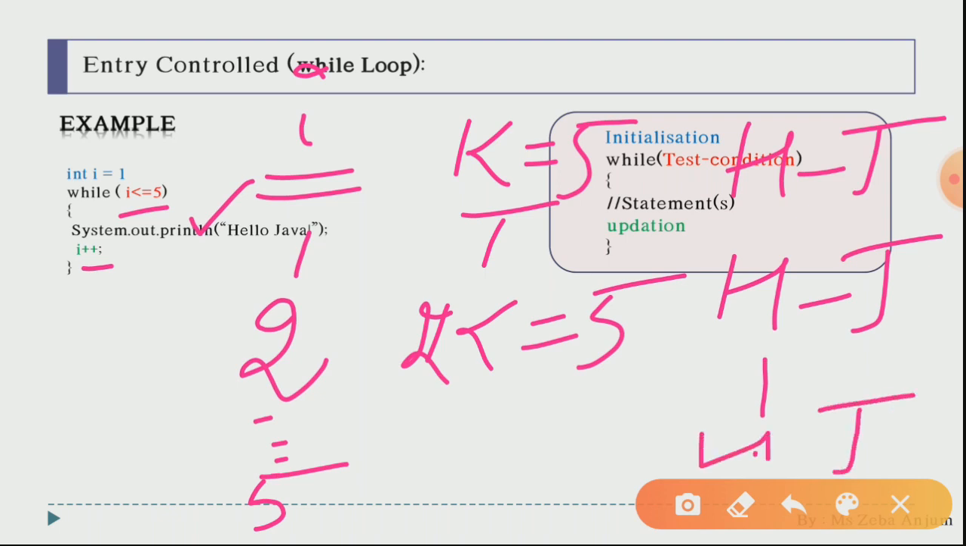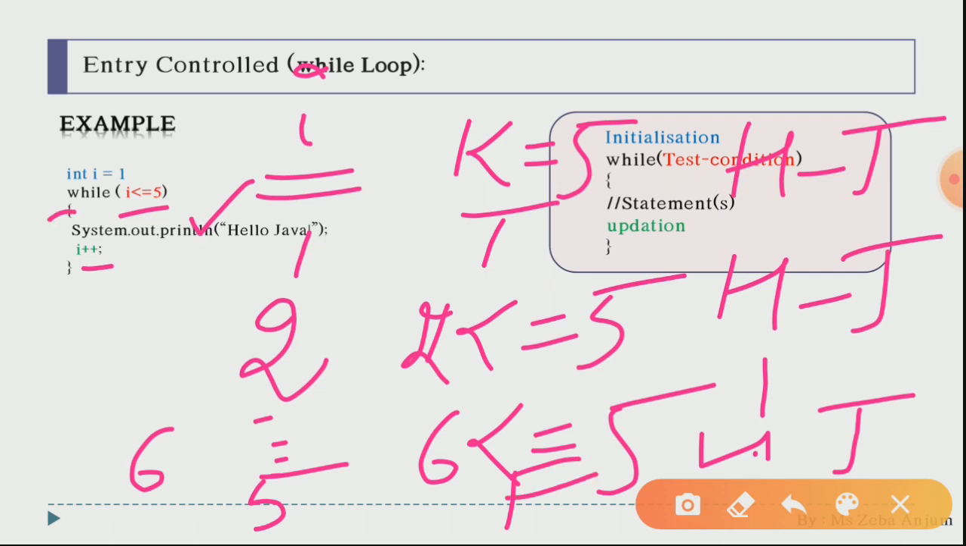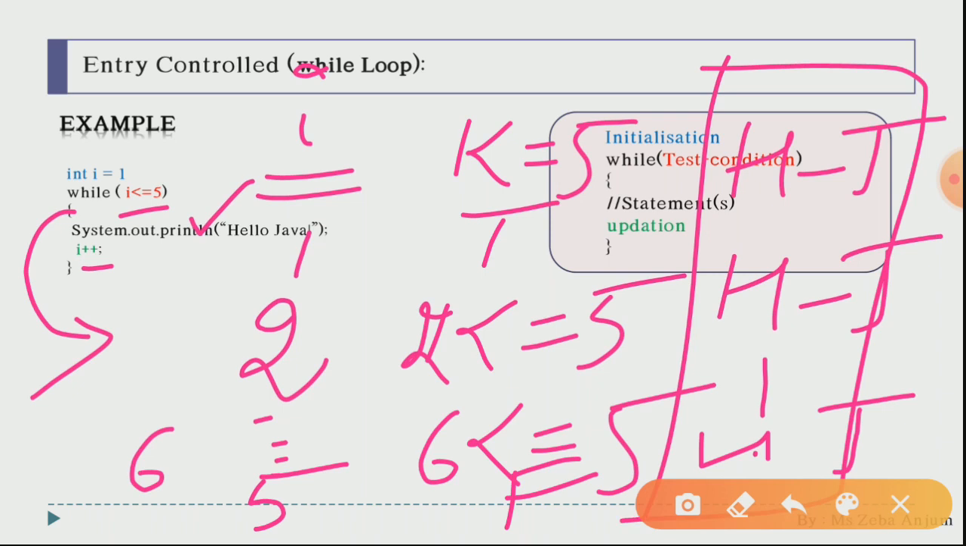When I plus plus is again encountered, then your value becomes 6. Now the condition will be checked, that is 6 less than equal to 5, the condition is false, so you will be coming out of the loop. Okay, I hope this thing is clear. The working is near about the same as we have learned in our for loop. Yes, so 5 times it is going to print out your hello java on the screen.